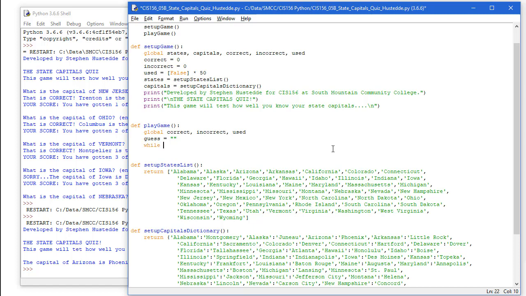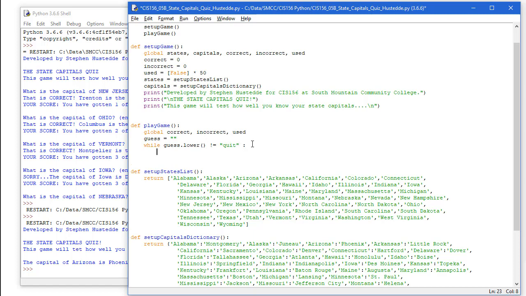So we're going to do all this inside of a while loop while guess does not equal quit. In fact, I'm going to say while guess dot lower, so in case I type in an upper quit or a capital Q, does not equal quit. We had our random object.